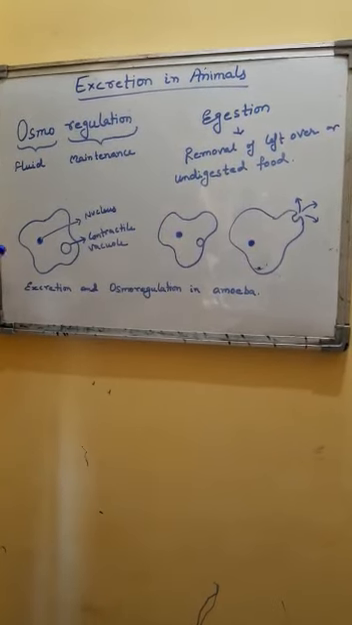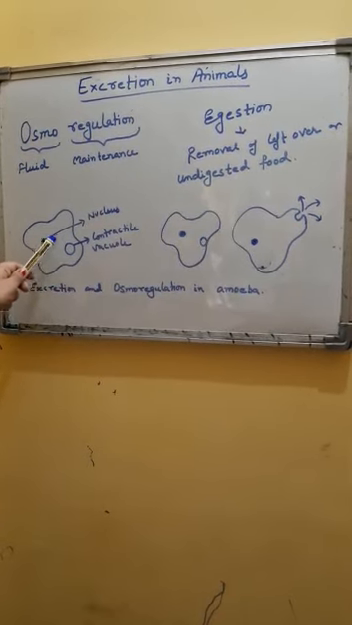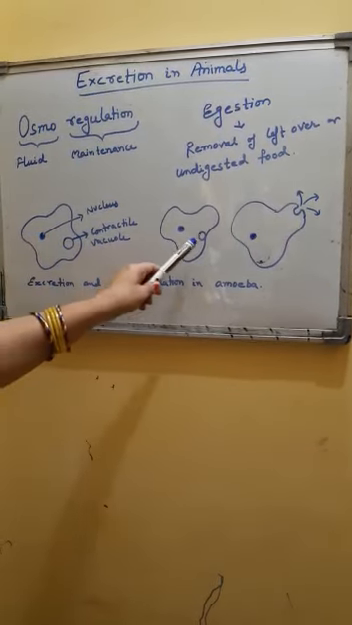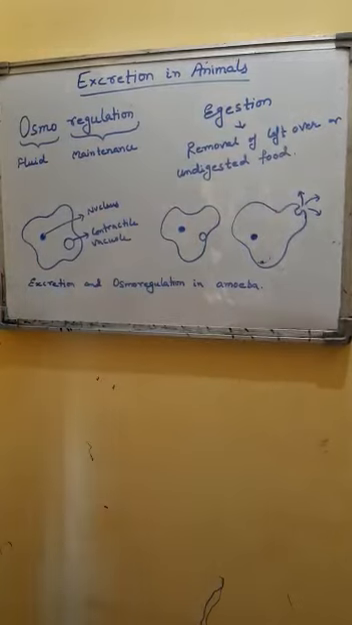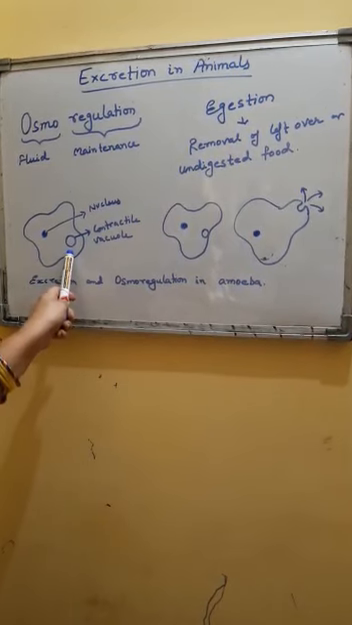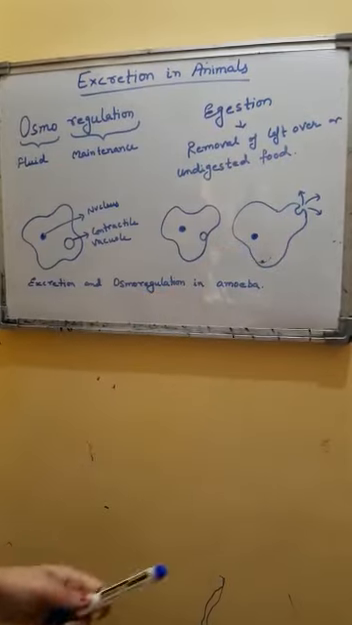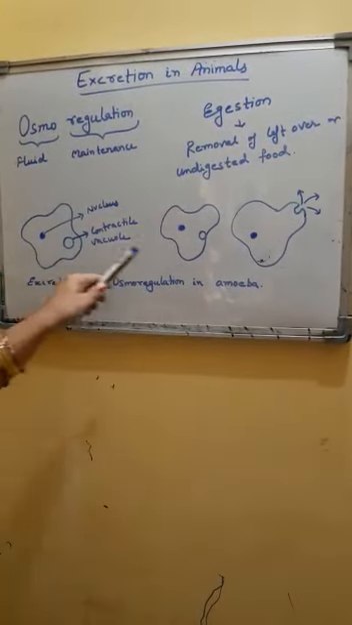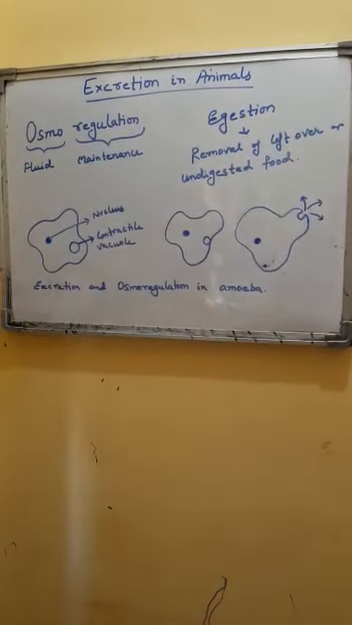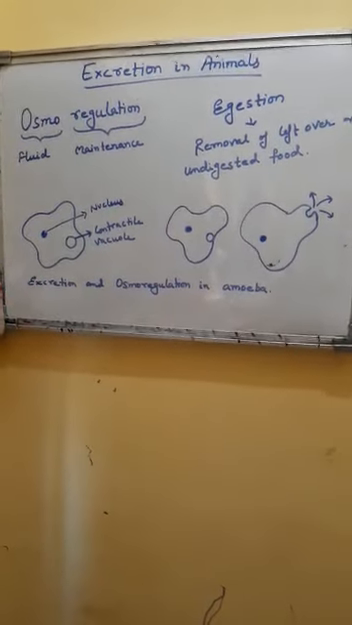It collects water and waste materials and some salts. It just collects these substances and swells up. Finally, it reaches the surface and there it bursts. The contractile vacuole collects substances, swells up, reaches the surface of the amoeba, and there it bursts, releasing all the waste products in the surrounding medium. So it releases all its contents to the outside and hence osmoregulation is done.